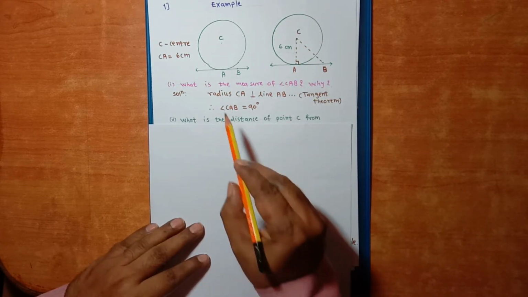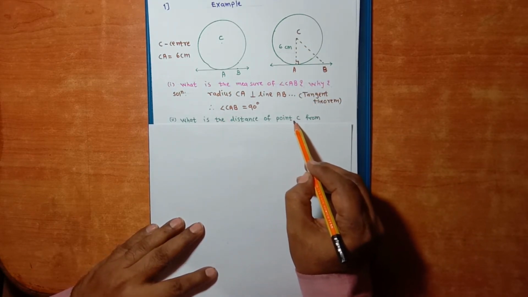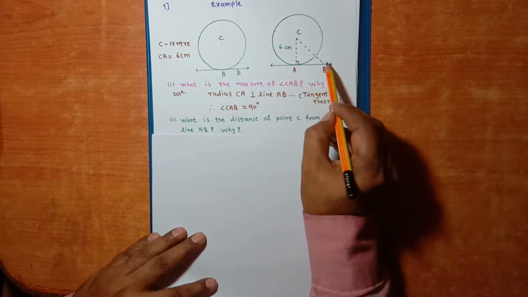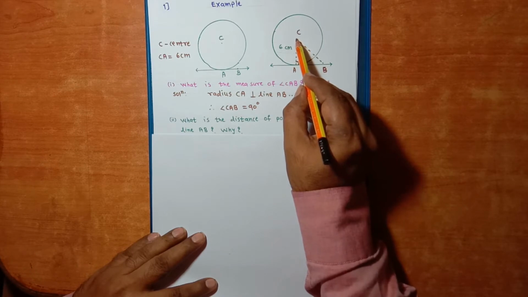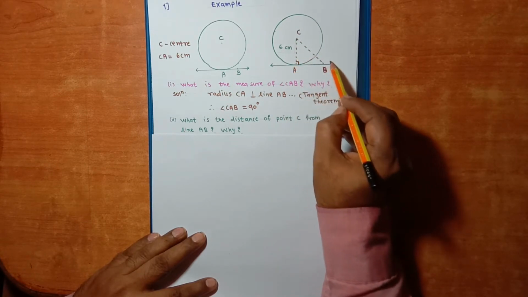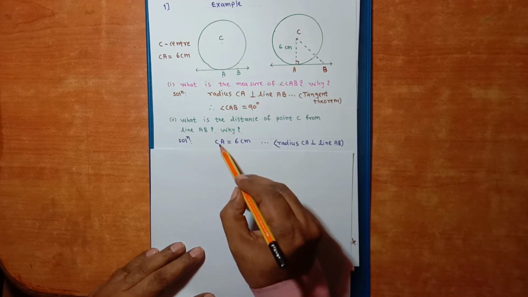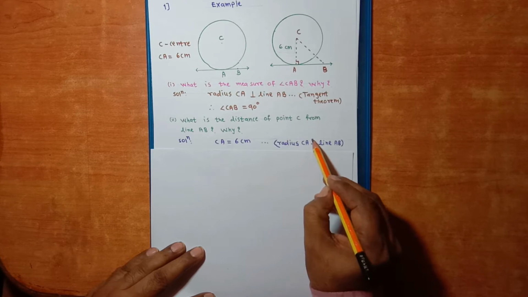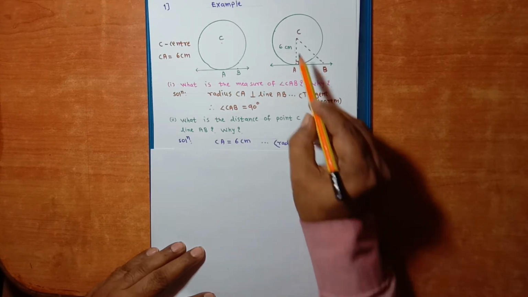Second sub question: what is the distance of point C from line AB? This is line AB, this is point C, and this is the perpendicular distance. This is not the perpendicular distance. So solution is CA is equal to 6 centimeter because radius CA is perpendicular to line AB.